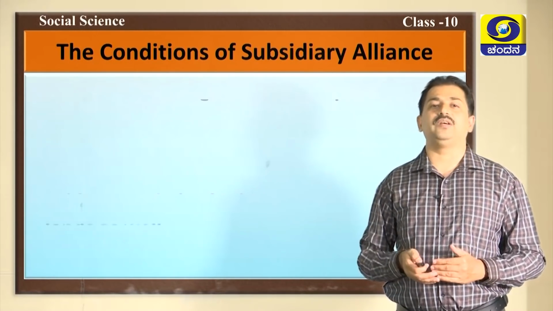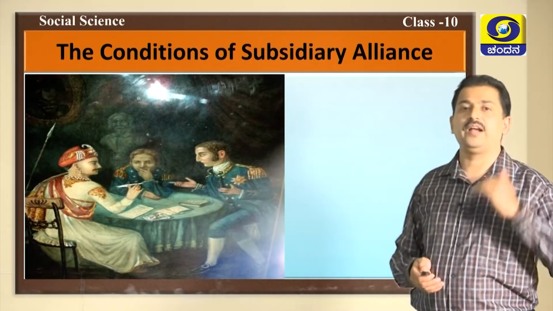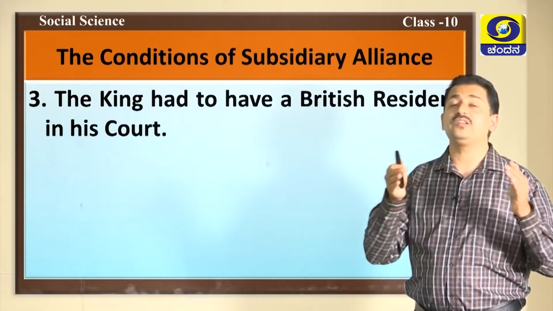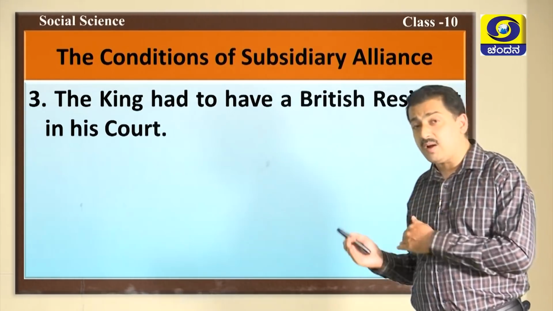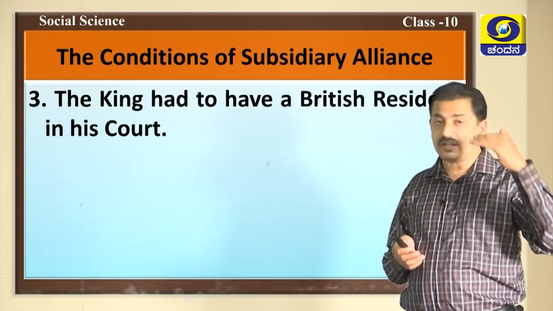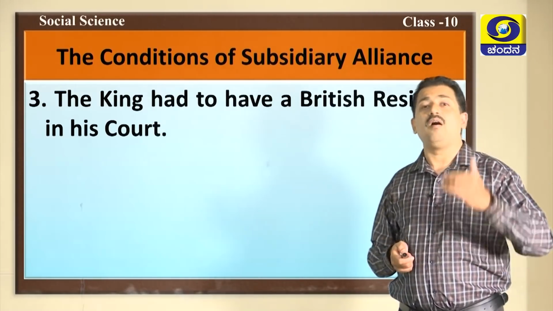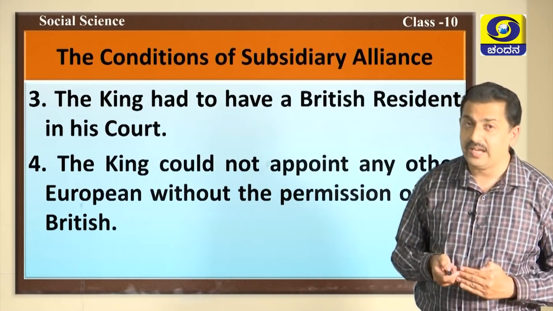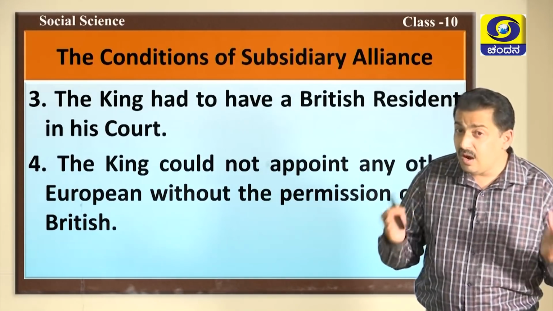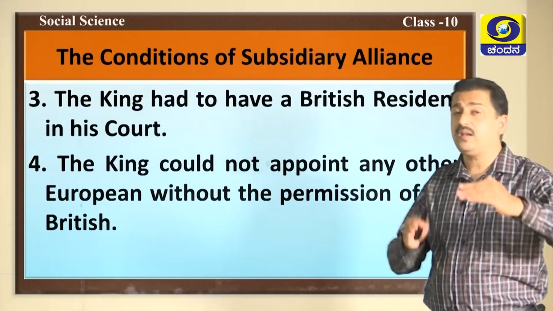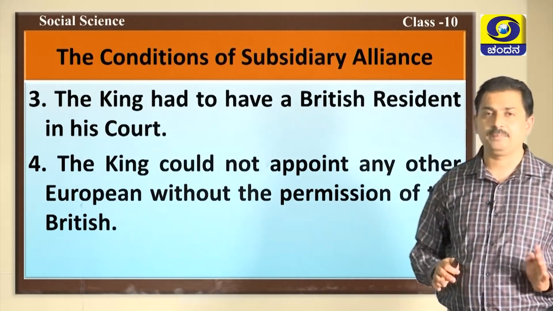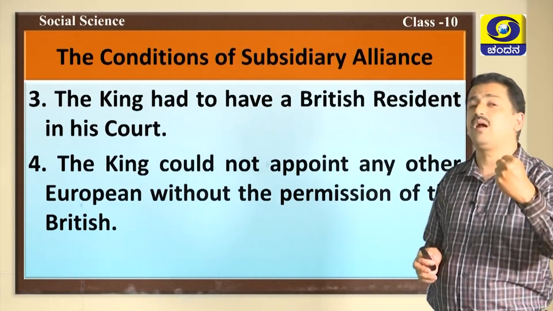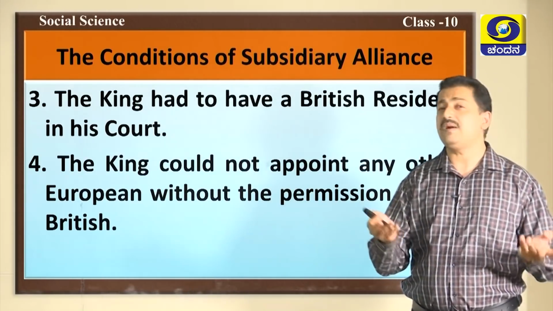In addition to this, the third point I tell you, the king had to have a British resident in his court. British were appointing a resident to such courts, and he had all the power to interfere in the field of administration of the native ruler. The king could not appoint any other European without the permission of the British. That means they were taking away the autonomous power of the ruler. This is nothing but slavery.